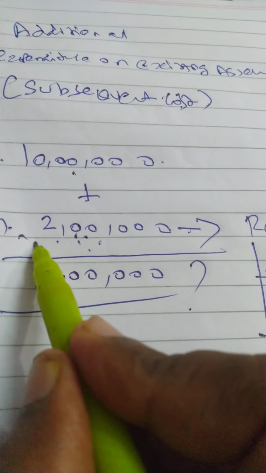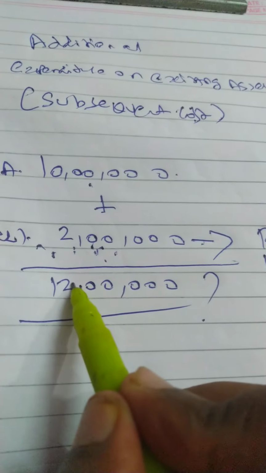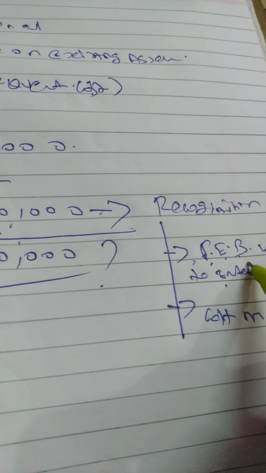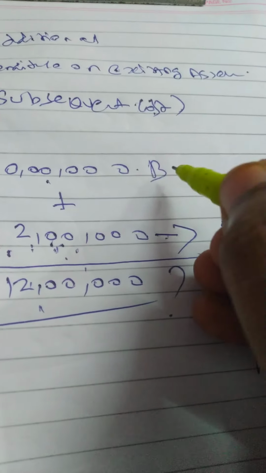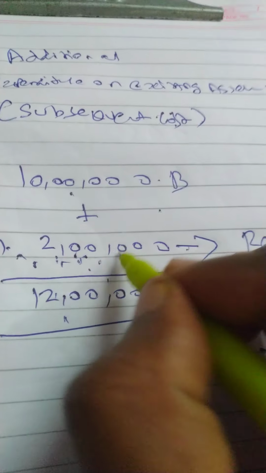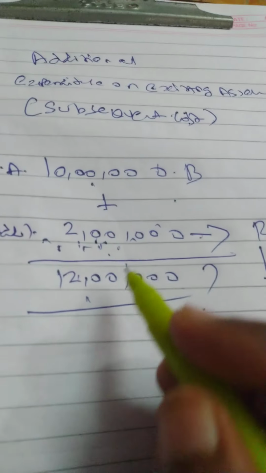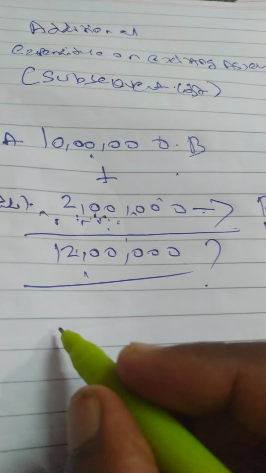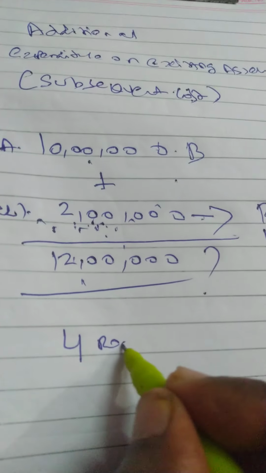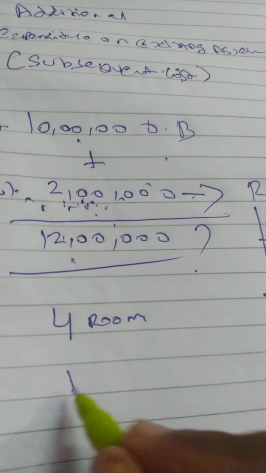Yes, cost we know, 2 lakh rupees, but if I am spending this 2 lakh, whether I will get extra revenue or not? That is the question. For example, assume this is a building. This 2 lakh rupees is also spent for the building only. If I am spending this 2 lakh rupees extra, it means I am constructing one room. Already 4 rooms are there. I am constructing 1 room extra.